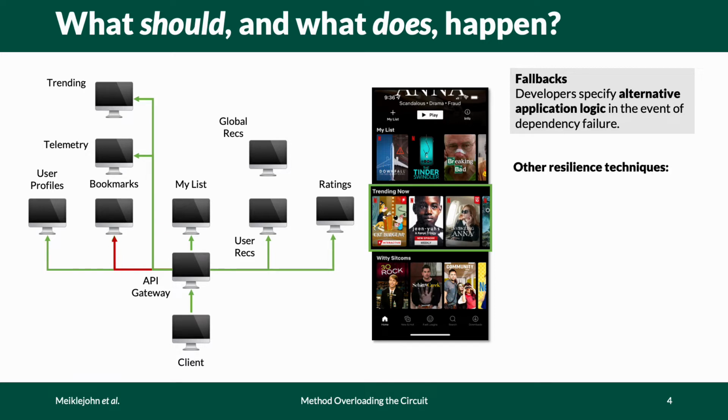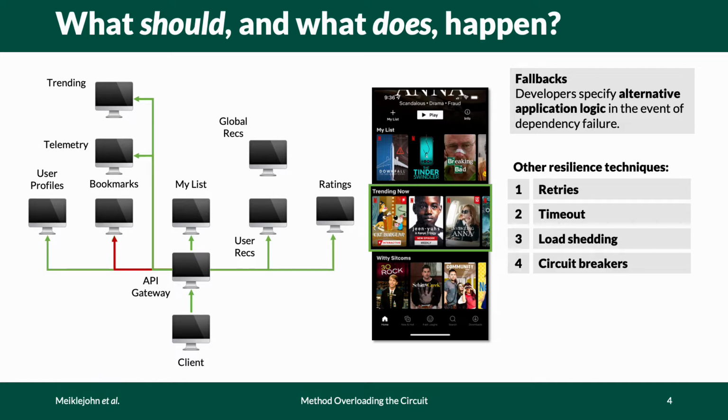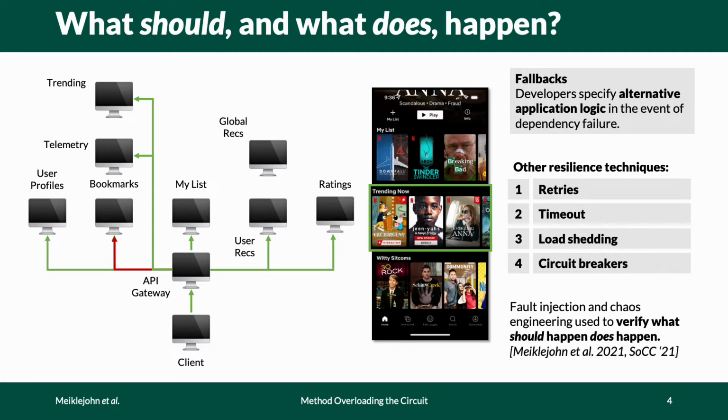There are many different resilience techniques that developers of microservice applications might employ. For example, retrying requests upon failure, timing out requests, load shedding, or circuit breaking. So how does one verify these resilience techniques? Often developers rely on chaos engineering or other principled fault injection techniques. We presented one such approach at SoCC last year called Filibuster.